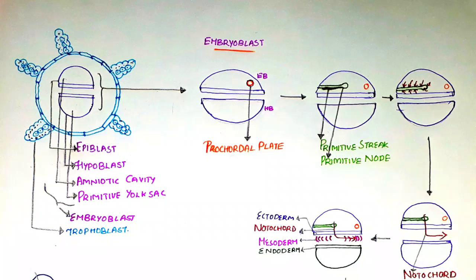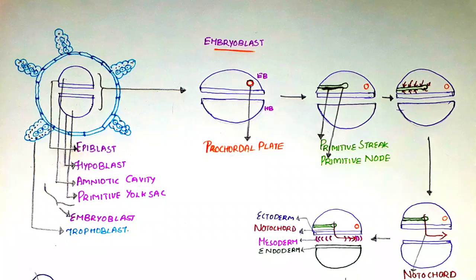Both epiblast and hypoblast are held together by procaudal plate, which is shown in orange color with circular shape. The importance of this procaudal plate is it tells us which is the caudal end and which is the cephalic end.